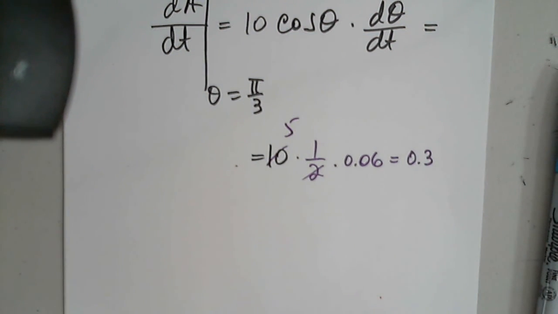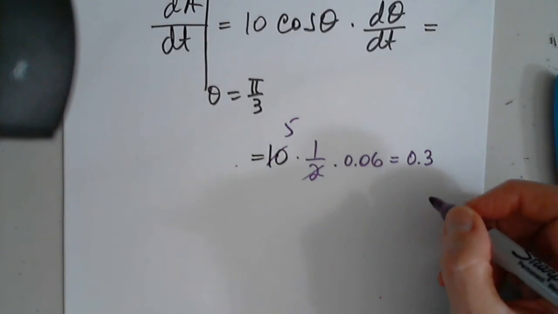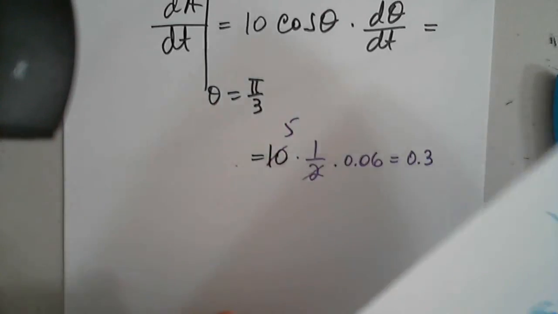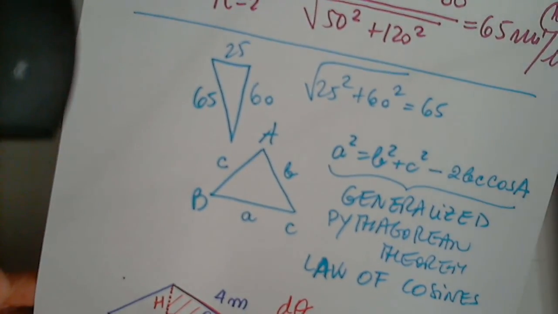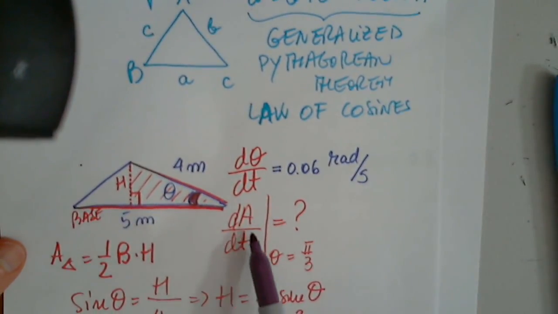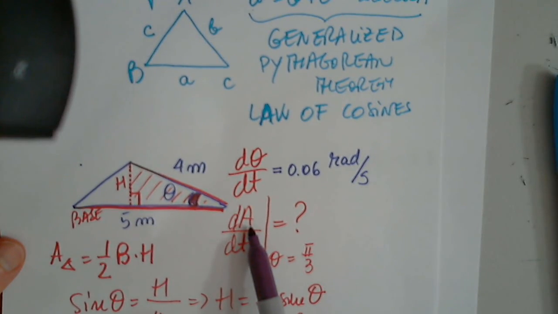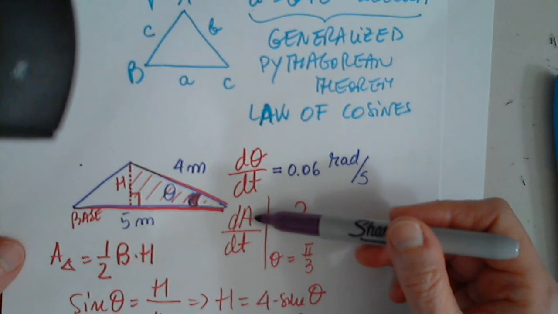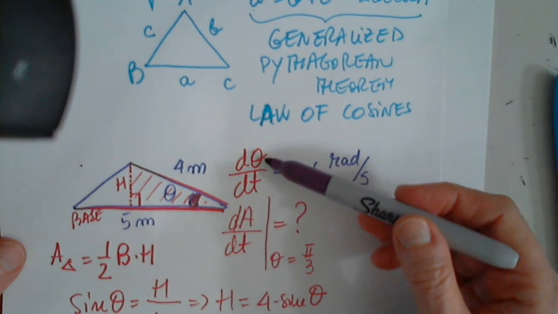Measurement unit. Units per second. Radians per second. Radians squared per second. The area.